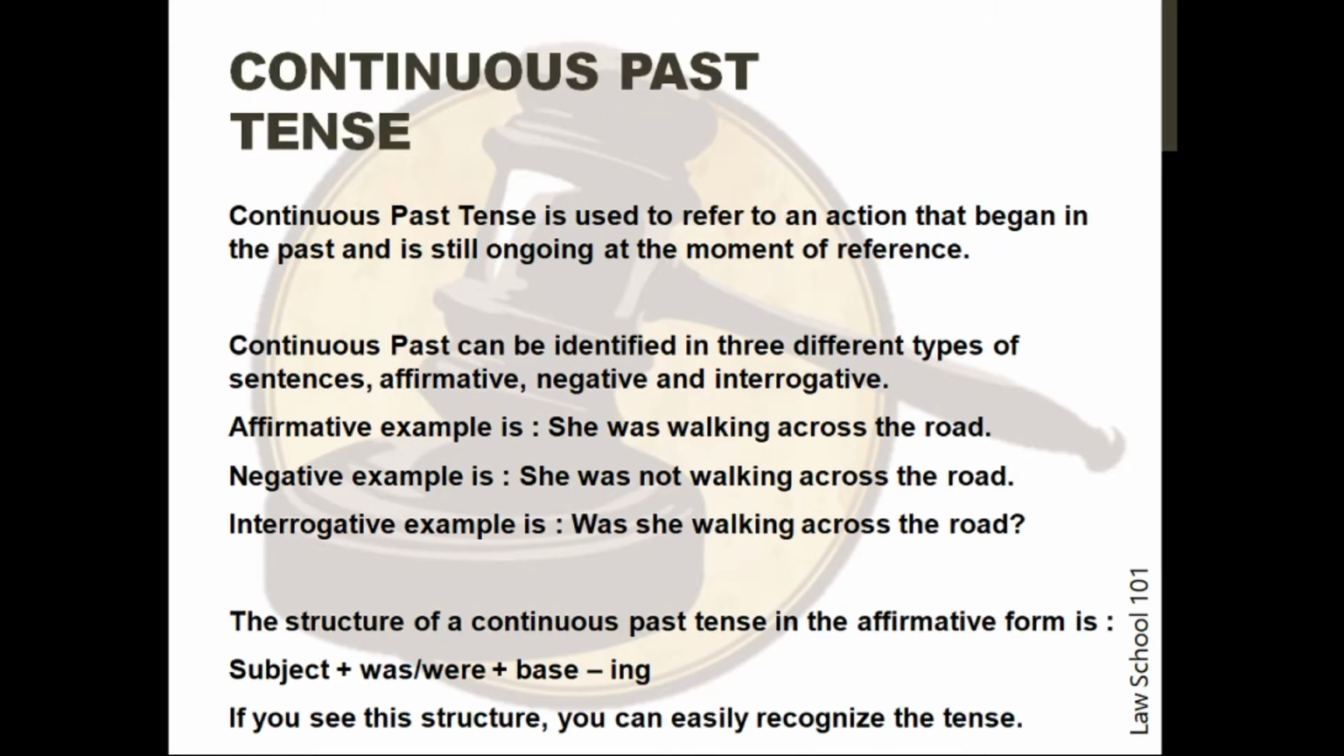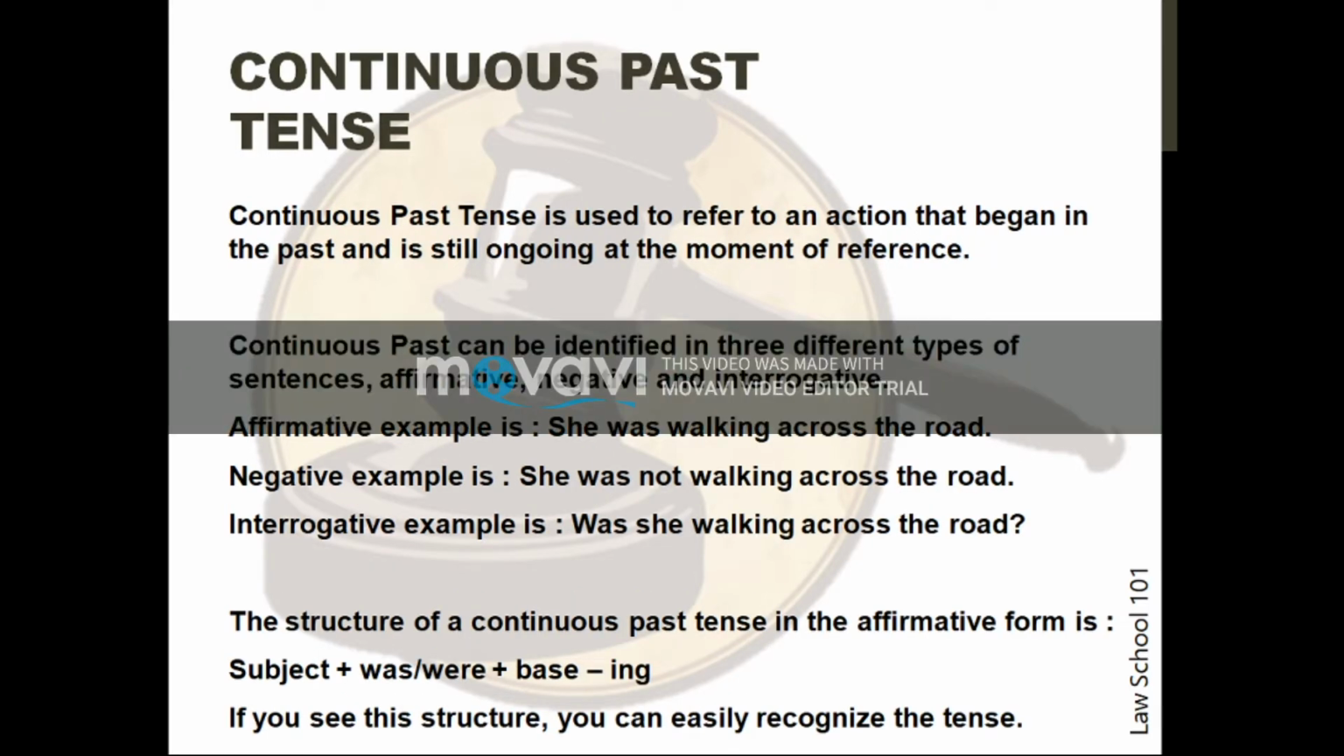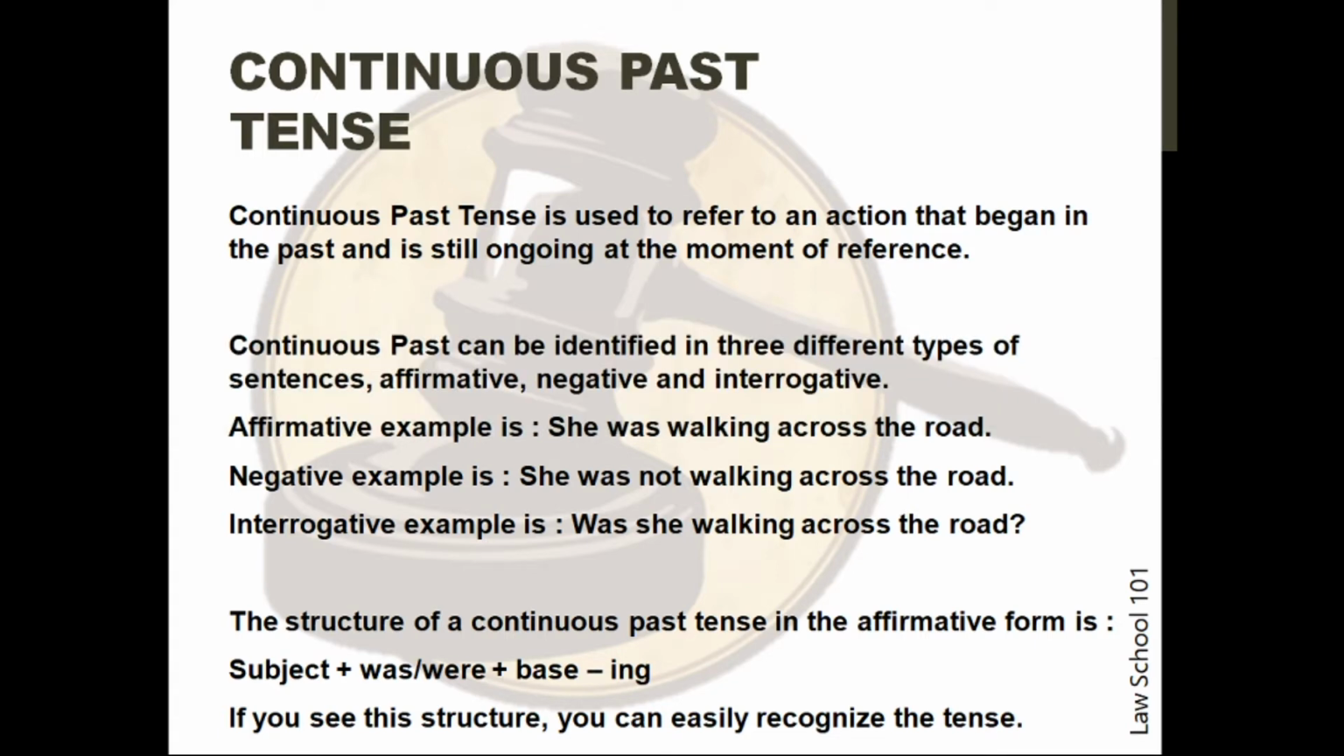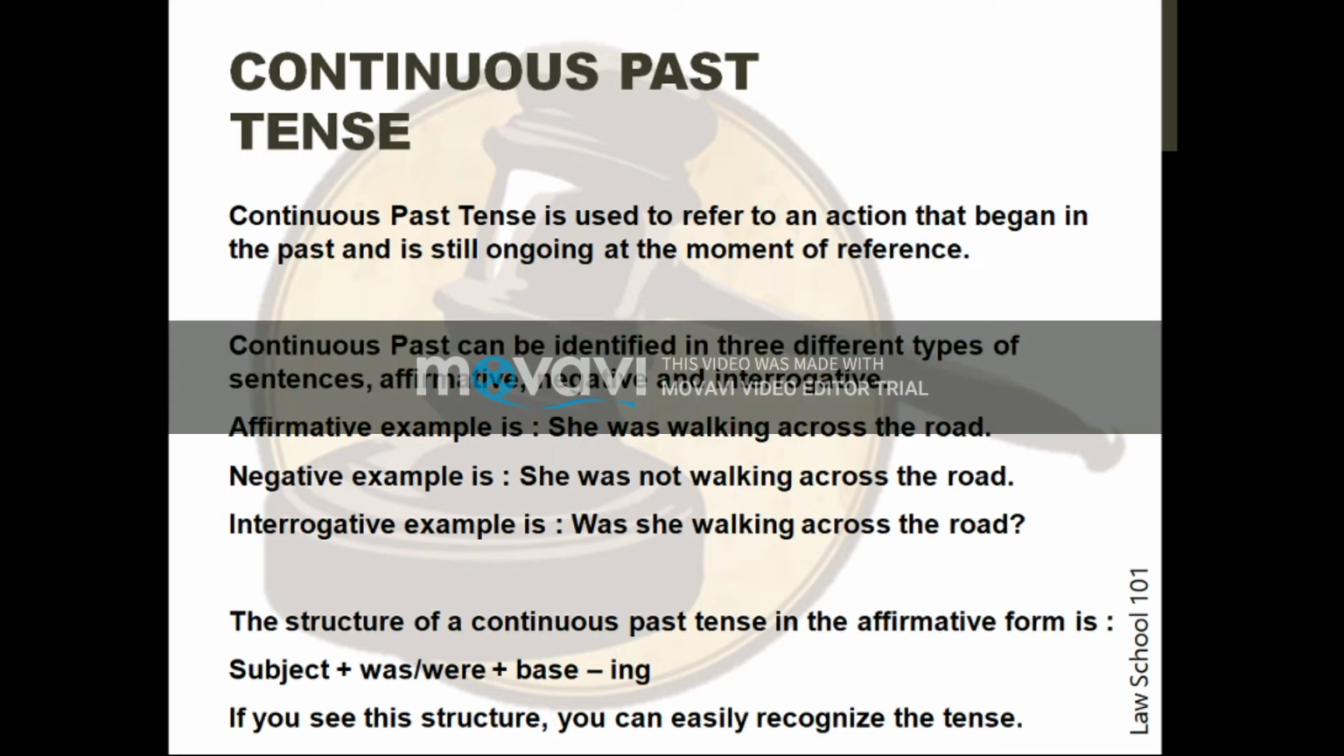Next is continuous past tense. Continuous past tense is used to refer to an action that began in the past and is still ongoing at the moment of reference. Continuous past can be identified in three different types of sentences: affirmative, negative, and interrogative. The affirmative example is, she was walking across the road. The negative example is, she was not walking across the road. The interrogative example is, was she walking across the road?